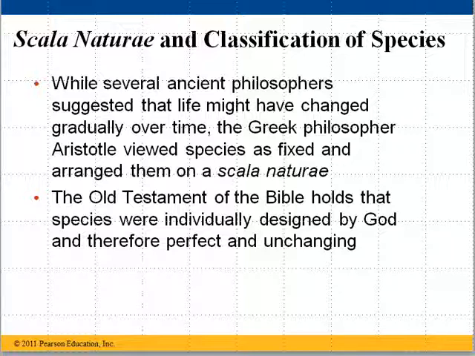He said they were fixed in their position, perfect and unchanging. And then, of course, we have various religious texts, like the Old Testament of the Bible, which holds that species were individually designed by God, and that therefore they were perfect and unchanging. And so the view was, at the time, up into the 1800s at least, for most people, including scientists of the time, that creatures are as they have always been, that the creatures were created in their present form and that they were unchanging.